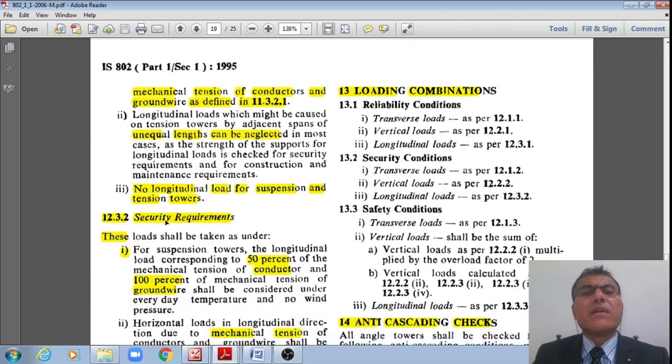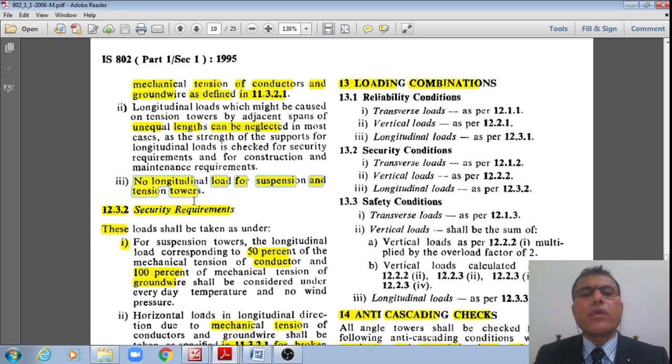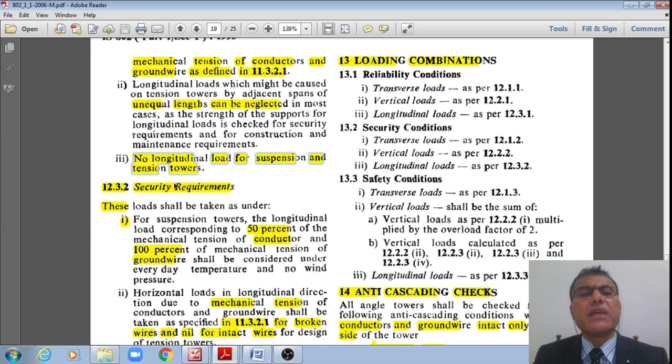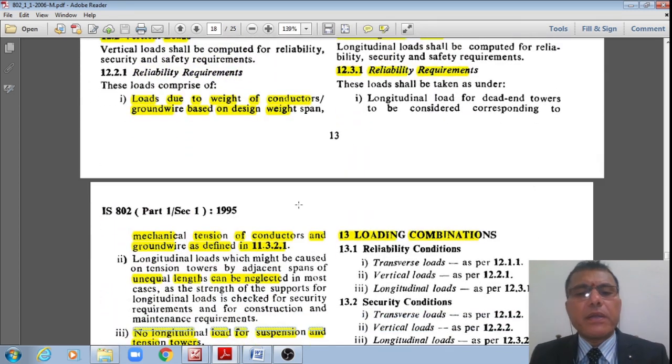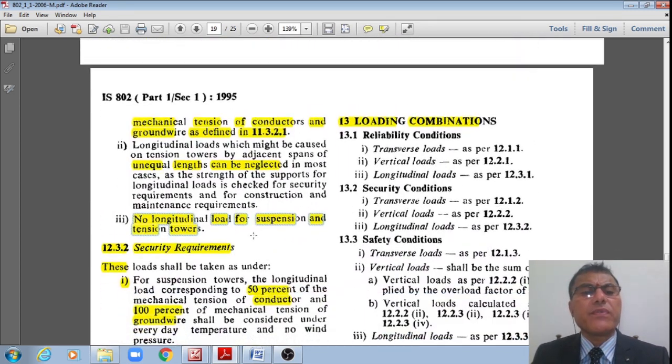And the longitudinal loads which might be caused on the tension towers by adjacent spans of unequal lengths can be neglected in most cases, right? And no longitudinal load for suspension and tension towers shall be considered from reliability point of view, right?